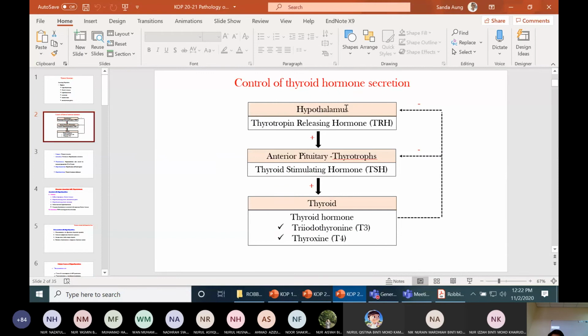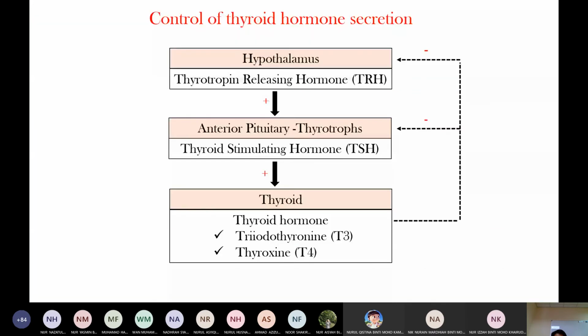So there is a hypothalamus acting on the anterior pituitary. The anterior pituitary releases TSH. This TSH acts on the TSH receptor on the thyroid gland. Then this TSH receptor stimulates the thyroid gland to produce thyroid hormone. So when there is increased thyroid hormone level, there is negative feedback to the anterior pituitary and the hypothalamus.